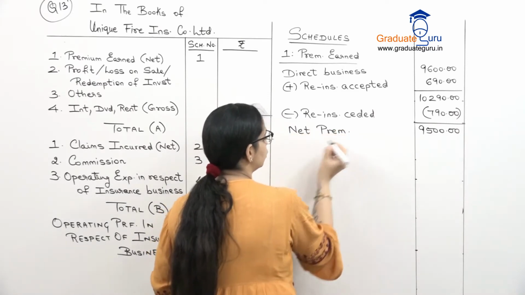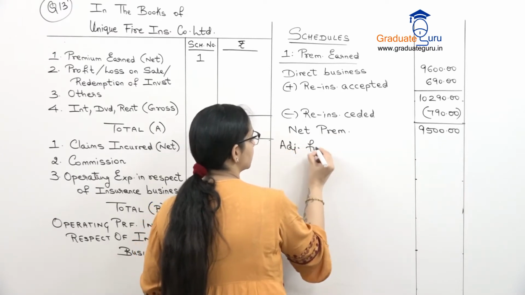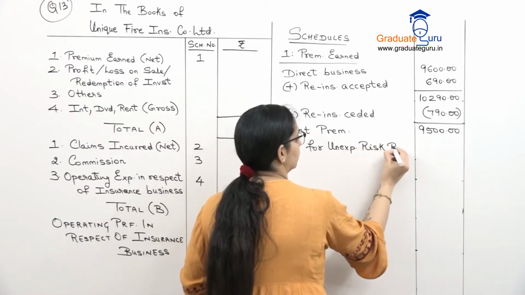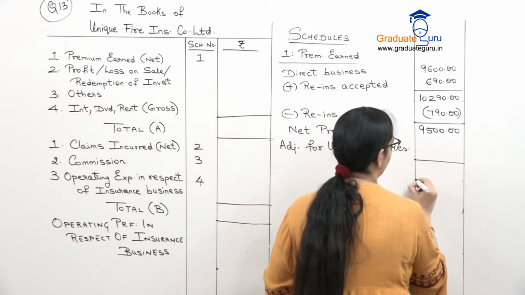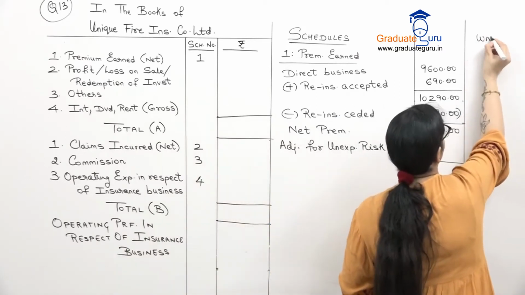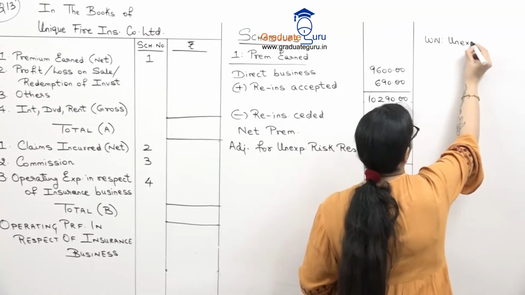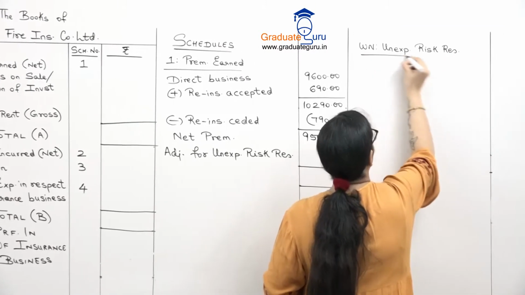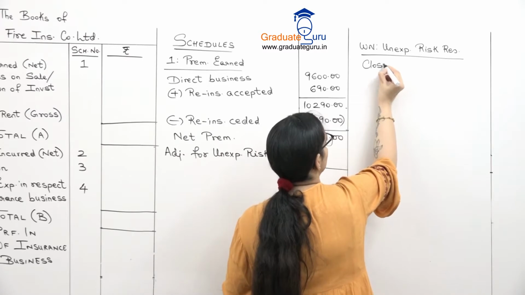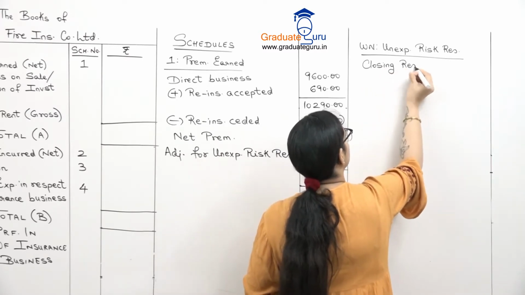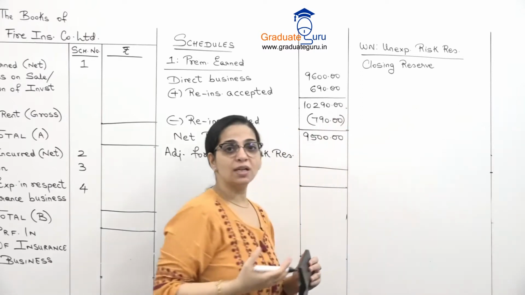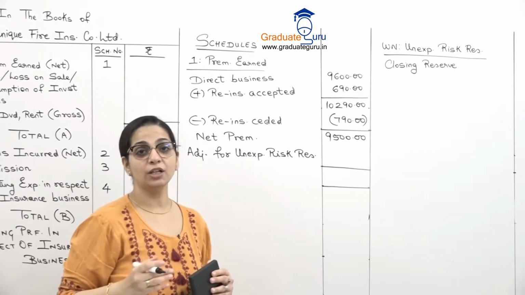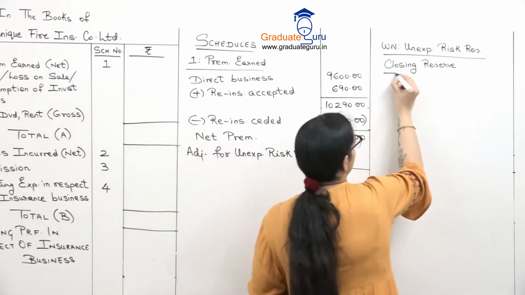And we will have to adjust this for unexpired risk reserve. We'll make our working note as usual for that. First, we will calculate our closing reserve. And closing reserve में we have our usual reserve जो 50% है plus the additional reserve of 10%. So there are two parts.